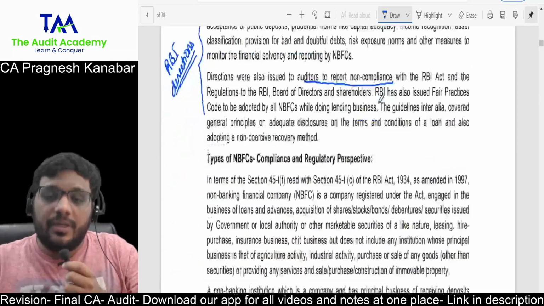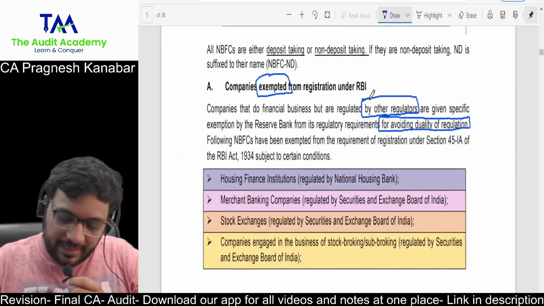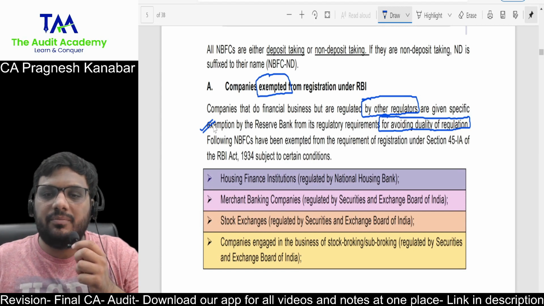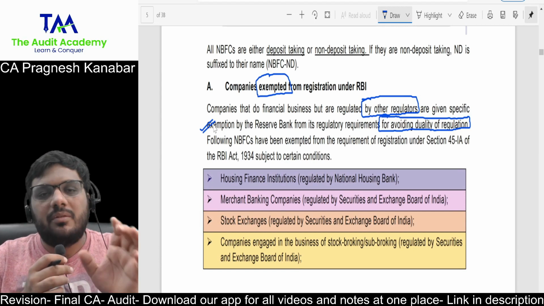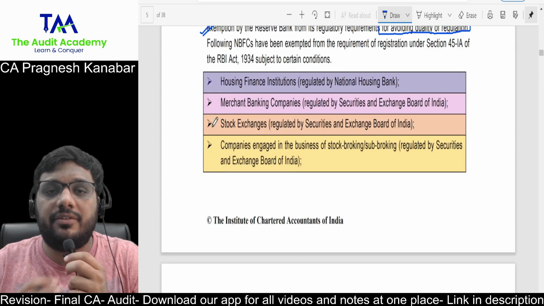All right. Now, when it comes to registration, RBI has exempted some companies from registration. Yes, RBI has exempted some companies from registration. My sequence is a little different, but I will end up covering the whole module. All right. Why have some companies been exempted from registration?